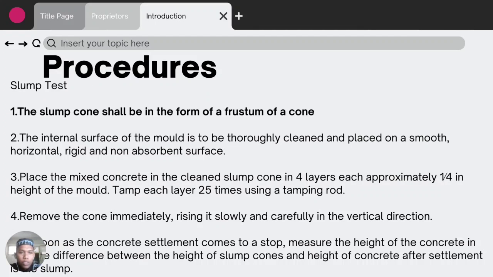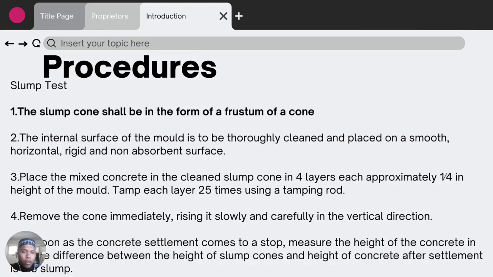Next, we have the procedure for the slump test. First, we need the slump cone, which shall be in the form of a frustum of a cone. The internal surface of the mold is to be thoroughly cleaned and placed on a smooth, horizontal, rigid, and non-absorbent surface.